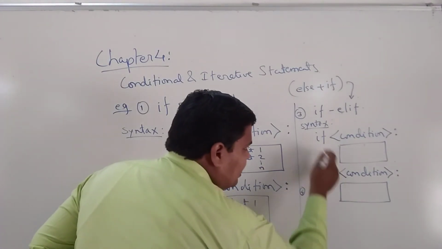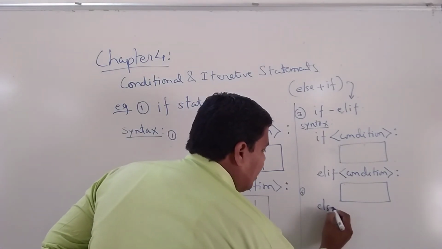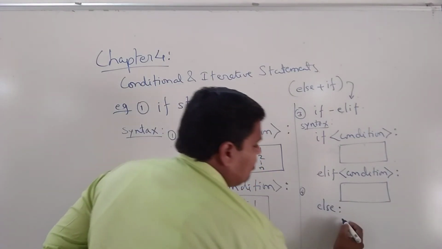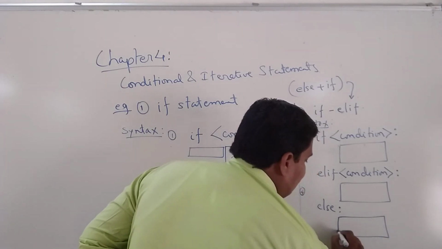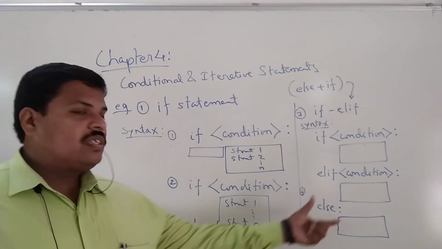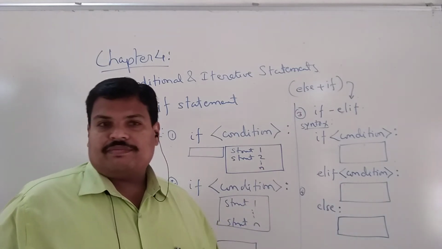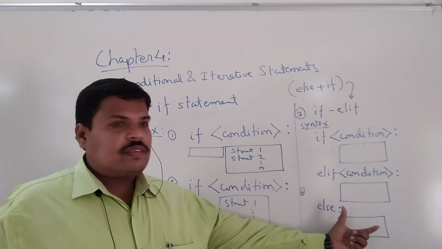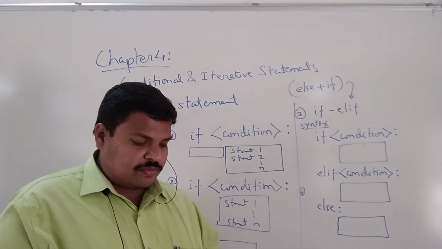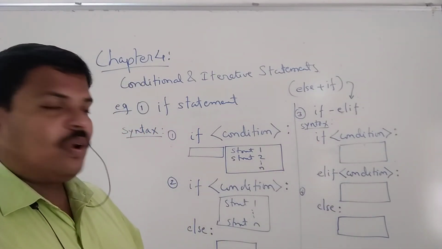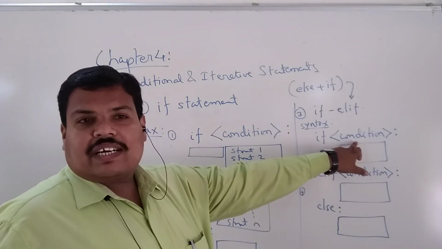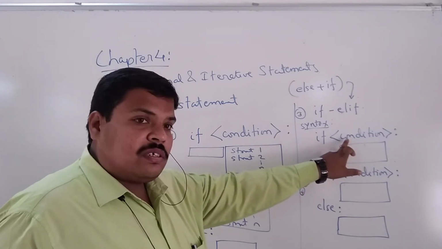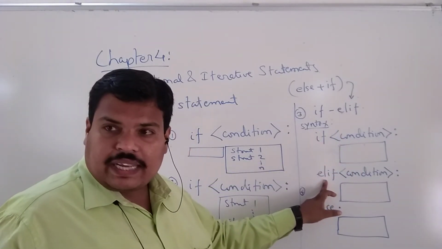Now, another variation. Fourth. What is this? This block also can be followed by else. Again a group of statements. So this is the final and the most general form of if. Final and most commonly used. So what will happen here? Now can you tell me this? Both the conditions are true. See, if the condition is true or false, if it is true, this block will be executed. If false, it will go to the elif part.